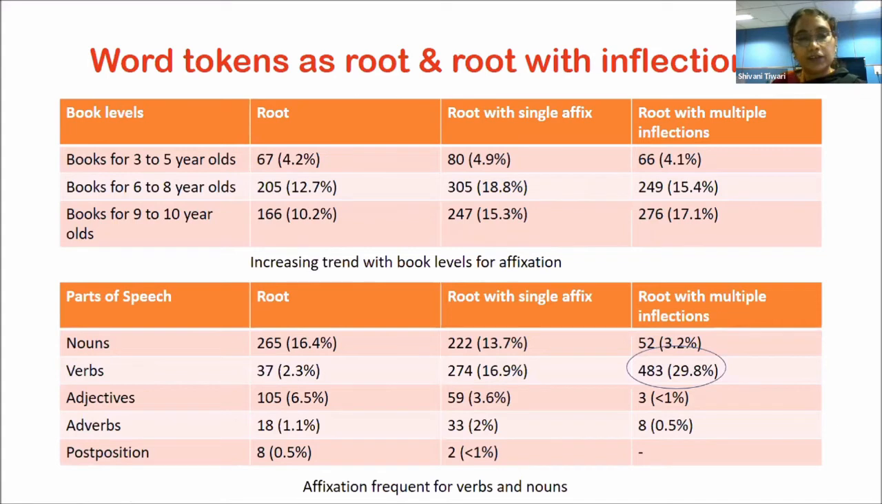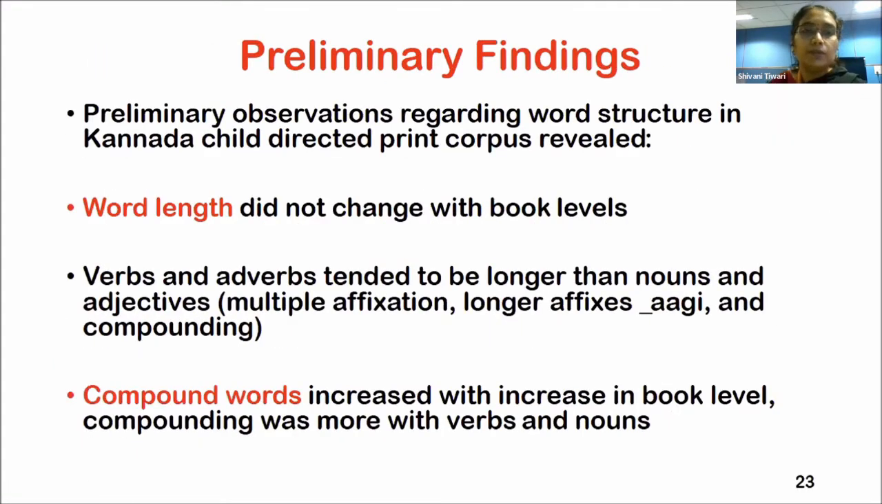And less inflections where affixation was seen for other parts of speech. So the preliminary observations in terms of word structure in the Kannada child directed print corpus showed the following. The word length, we did not find a change with respect to book level. In terms of parts of speech, we found that verbs and adverbs tended to be longer in comparison to nouns and adjectives, probably due to the multiple affixation, longer affix length, for example this, which was found for adverbs, and also